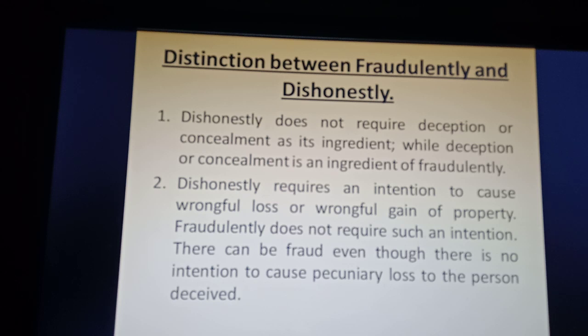Number two, dishonestly requires an intention to cause wrongful loss or a wrongful gain of property, whereas fraudulently does not require such an intention. There can be fraud even though there is no intention to cause pecuniary loss to the person deceived. So, this is something about fraudulently and dishonestly in this lecture.